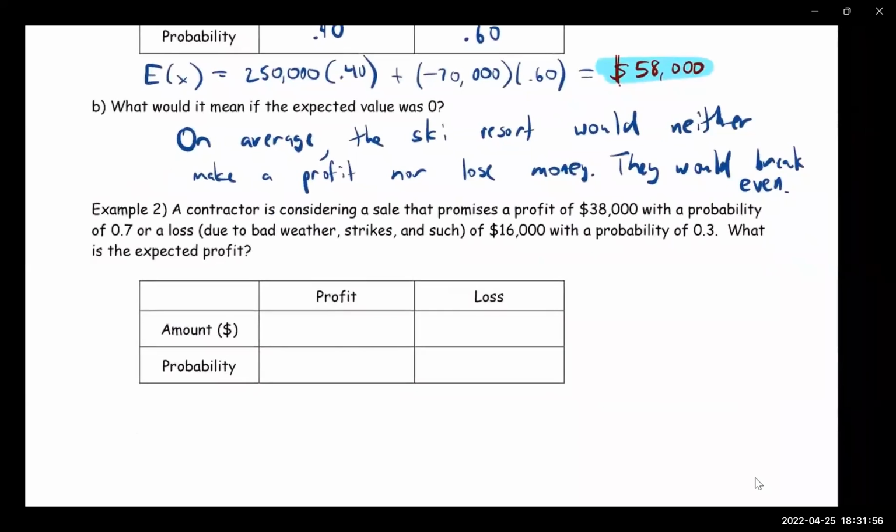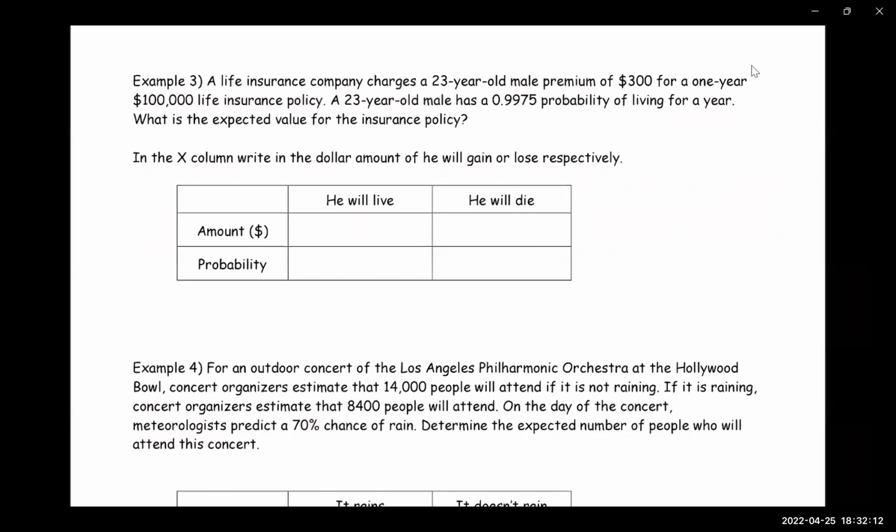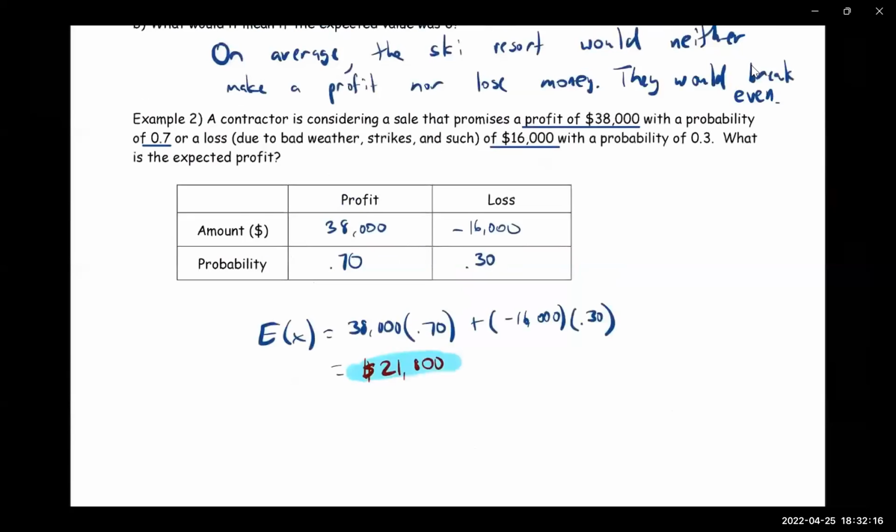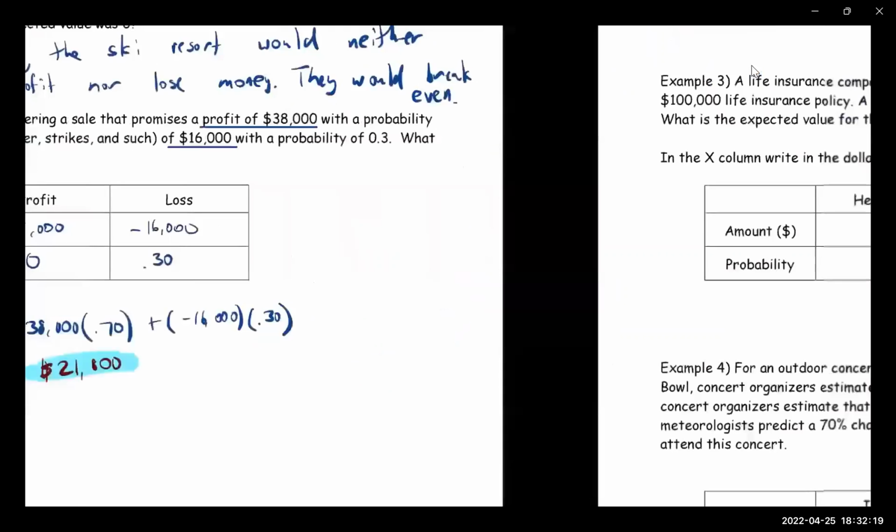All right, so I'm going to give you guys a little bit of time to see if you can do the next one on your own. So let's take 5 minutes to try this example out, and then we'll come back and check your answers. All right, just in case you didn't see that, the answer to number 2 was 21,800. All right, let's go to this one.